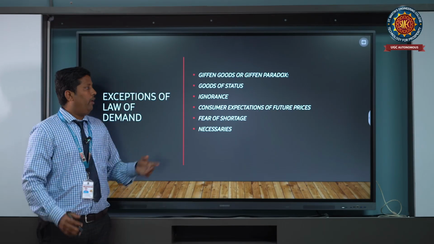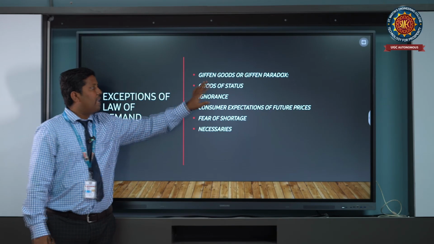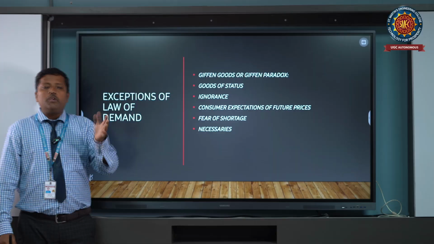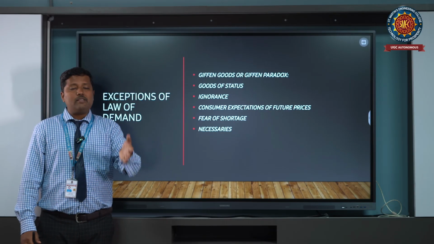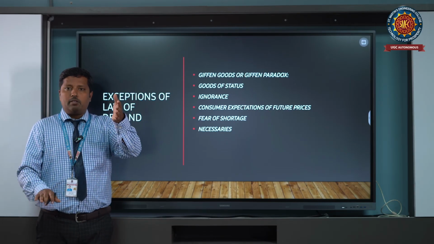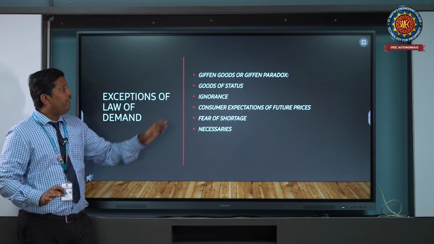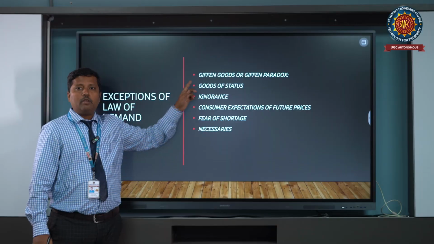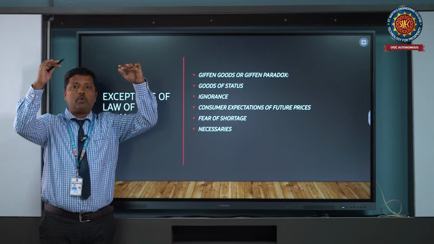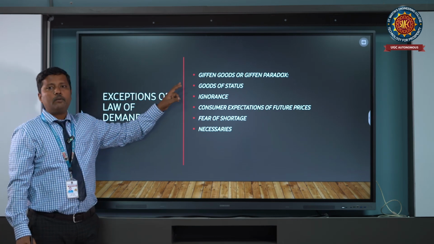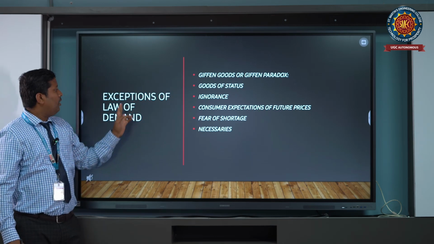Usually the law of demand says price increases, demand decreases; price decreases, demand increases. But when it comes to the exception, price increases and demand also increases; price decreases and demand also decreases. So that is the concept of exceptions to the law of demand.